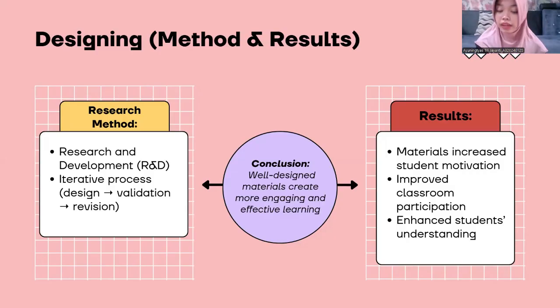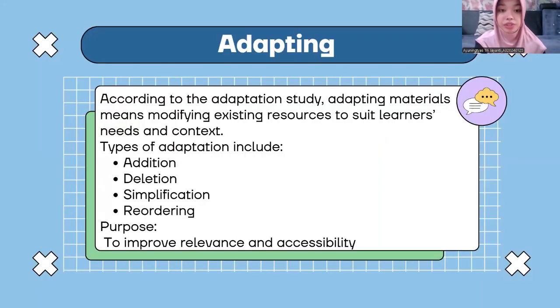Next is adapting theory. According to the third article, adapting material means modifying existing material to make them more suitable for students. There are several ways to adapt material, such as adding new content, deleting unnecessary parts, simplifying difficult language, or reordering the scripts. This is important because not all material fit every classroom context. Teachers need to adjust them based on student needs and background.